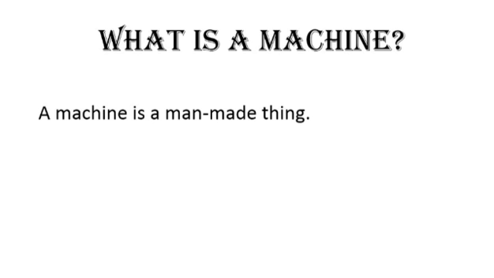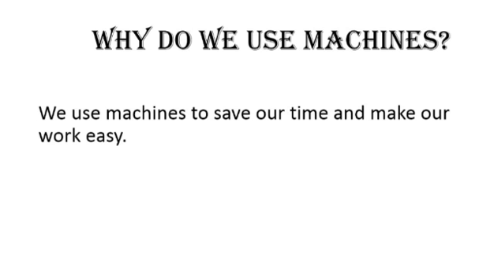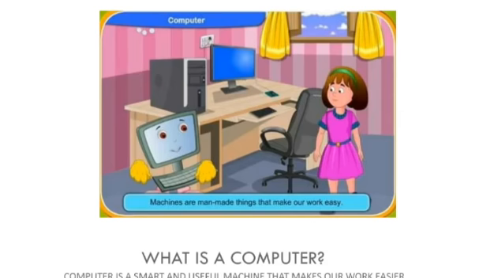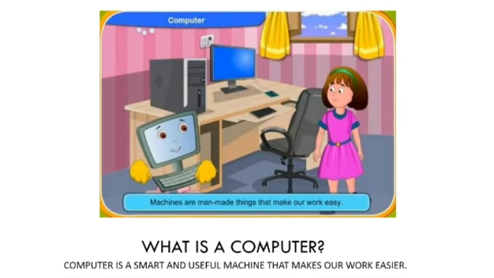Okay, tell me now, why do we use machines? We use machines to save our time and make our work easy. So, what is a computer? A computer is a smart and useful machine that makes our work easy.